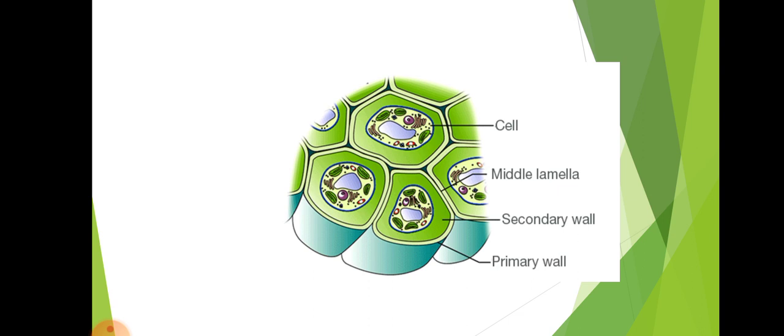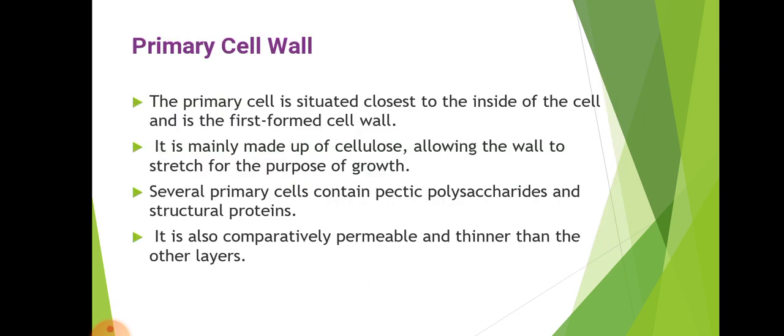The inner one is the primary cell wall, and the innermost is the secondary cell wall. You see the primary cell wall. The primary cell wall is situated closest to the inside of the cell and is the first formed cell wall.